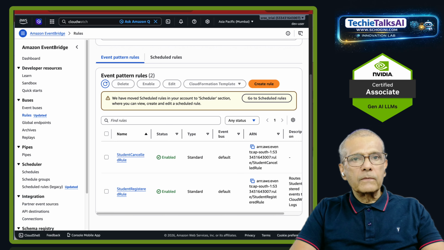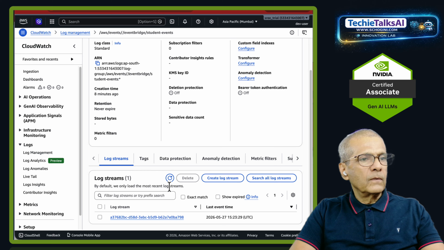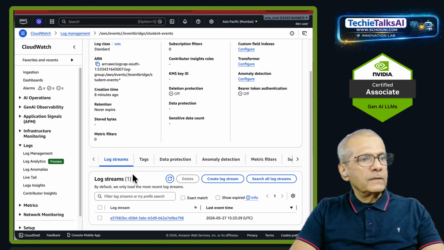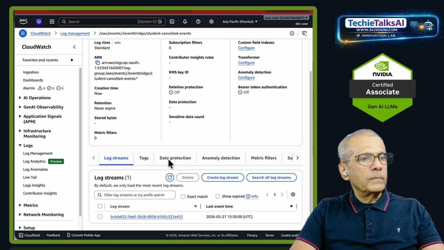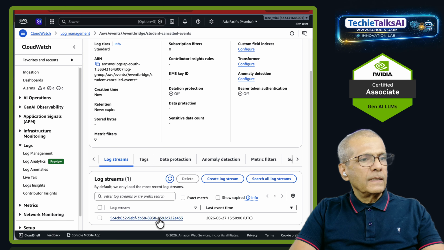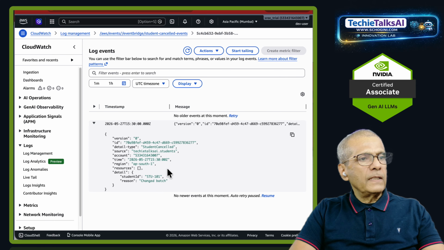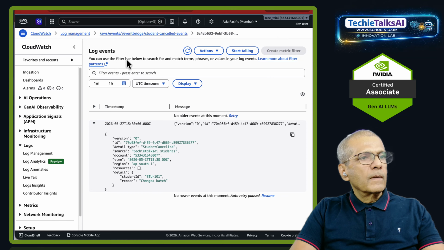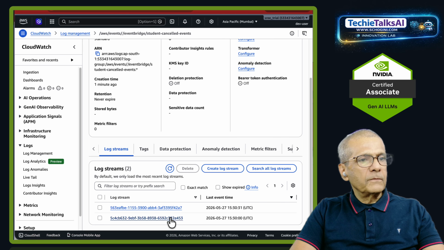So we have two rules now. Will our second event reach here? No. We have to send it again. No, actually, this is not the log group. We have to go to the cancel events log group. Okay, see here, it has reached. Okay, change batch. Let's send one more. Yeah, second one also reached.